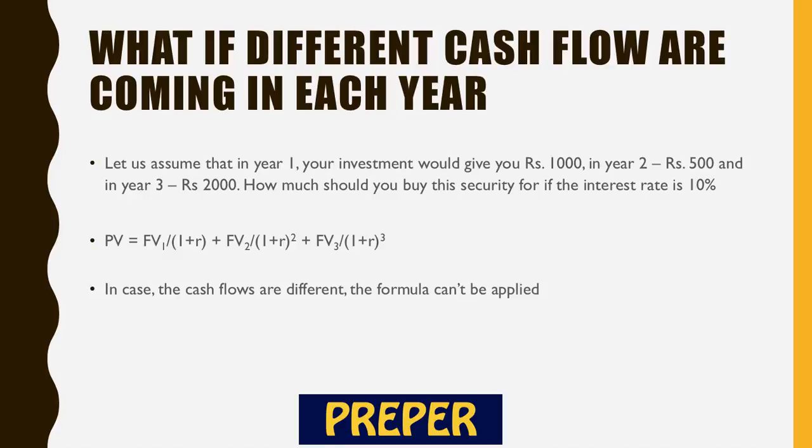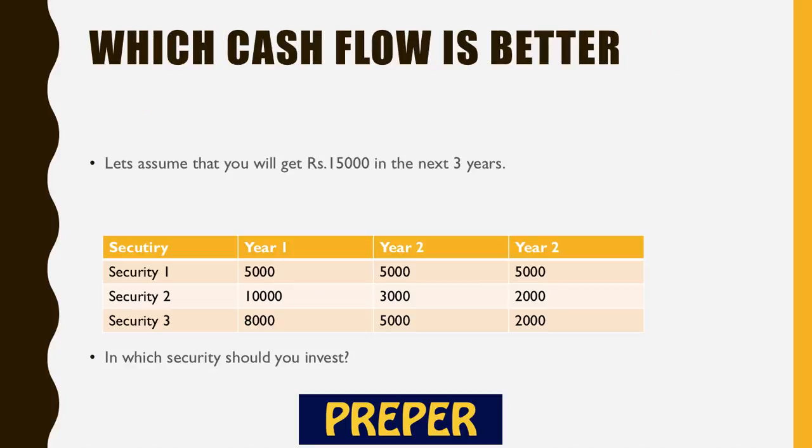So the question is, what if different cash flows are coming in each year? Let's assume that in year 1, your investment gives you 1000, in year 2, it gives you 500, in year 3, it gives you 2000. How much should be the present value? In that case, you cannot apply the formula. You have to simply apply the concept, which is FV1 divided by (1 plus R), FV2 divided by (1 plus R) raised to power 2, and so on. In this case, cash flows are different, so the formula cannot be applied.